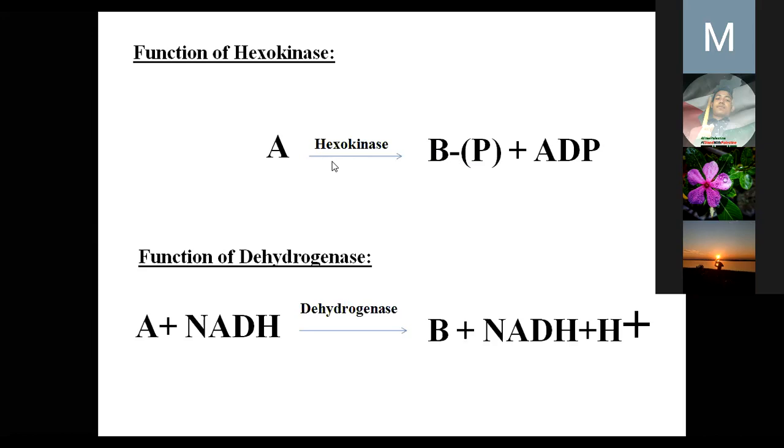Hexokinase is the enzyme if the carbon number is 6. But if the carbon is like 3, that will be another kinase. So in different cases, but the kinase is the same. So when A is converted into A phosphate and it needs ATP as energy, the ATP will be broken down into ADP and phosphate, and the phosphate will join with that group. In that case, the name of the enzyme will be kinase.